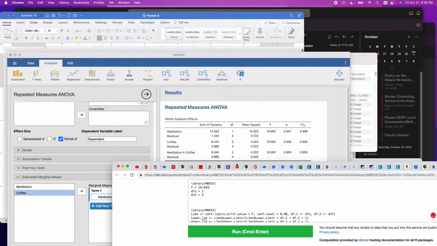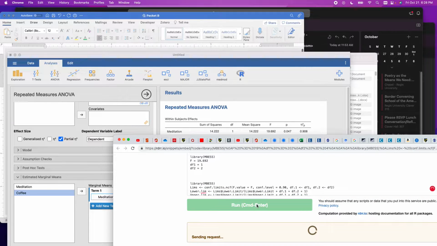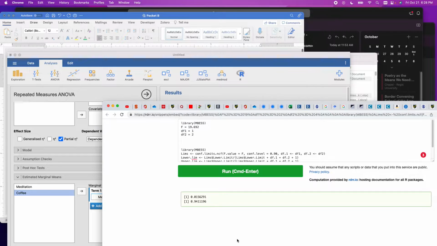Now I got it. There are 1 and 2 degrees of freedom. Perfect. When I hit the run command, this is my lower and upper limits.